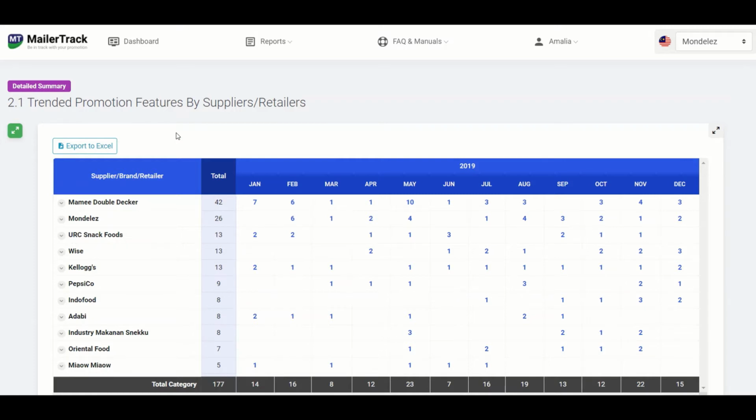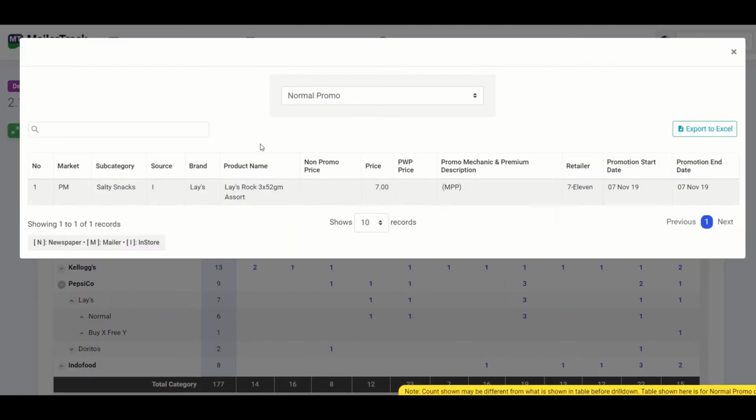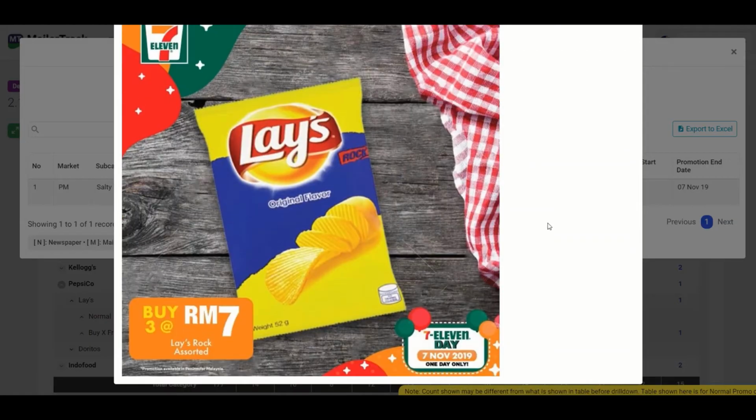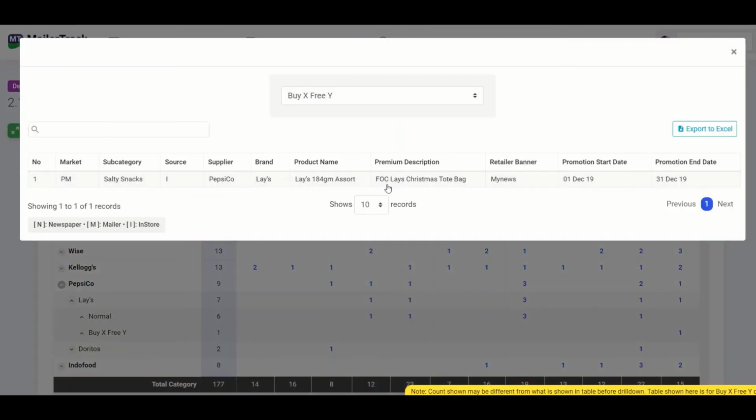Alright, to explain more on what buy X free Y is, we'll be looking into PepsiCo promotions. So under Lay's, PepsiCo promotions are split between the normal promotions and the buy X free Y. So normal promotions is anything with the product description and a price as seen here, whereas buy X free Y refers to the type of promotions shown here. So instead of the price, what you'll get is the product name and the premium description.